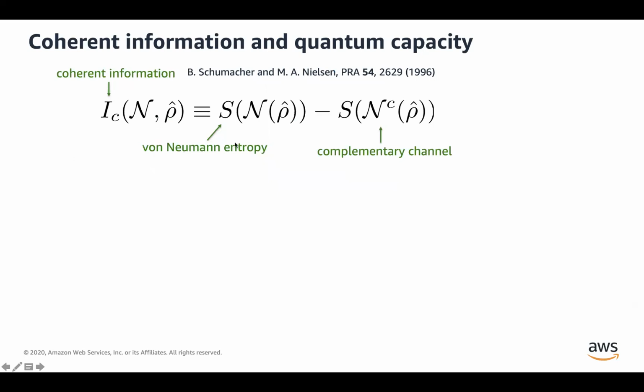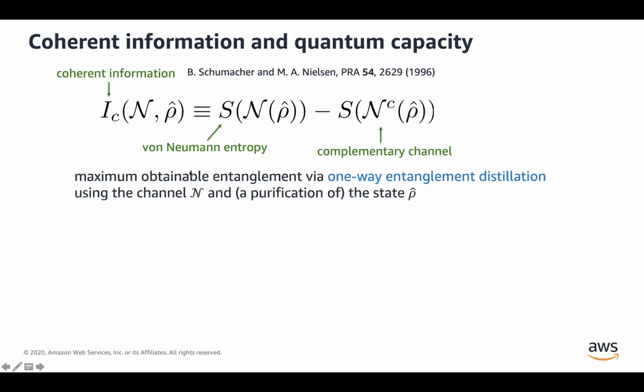What matters for now is that this is a purely entropic quantity, meaning these are based on entropies. And operationally, this coherent information quantifies the maximum attainable entanglement via entanglement distillation, using this channel and this